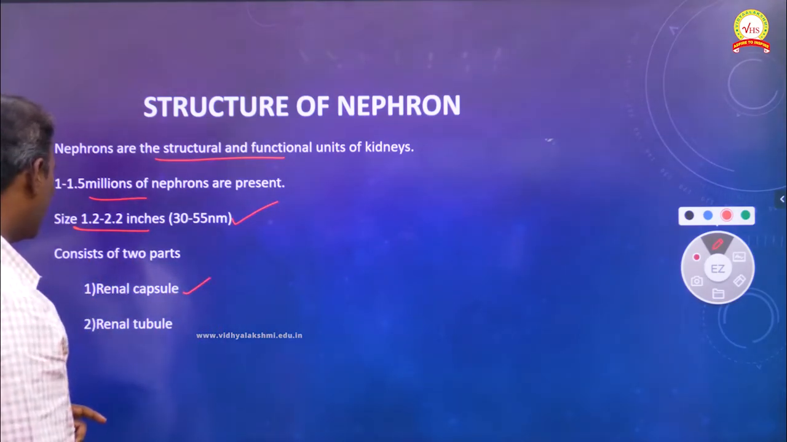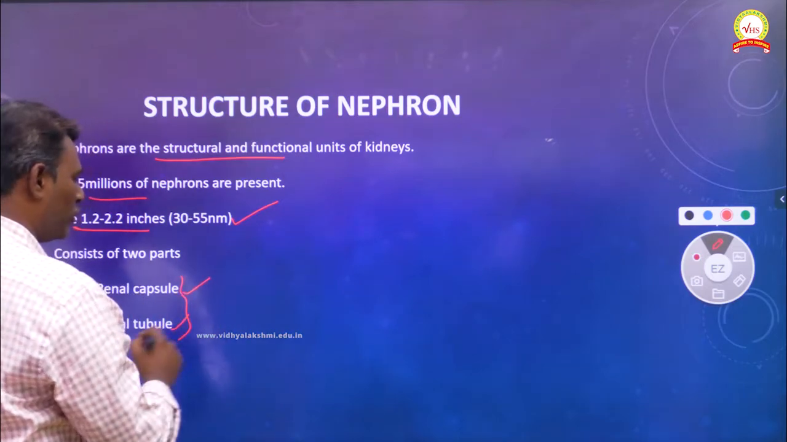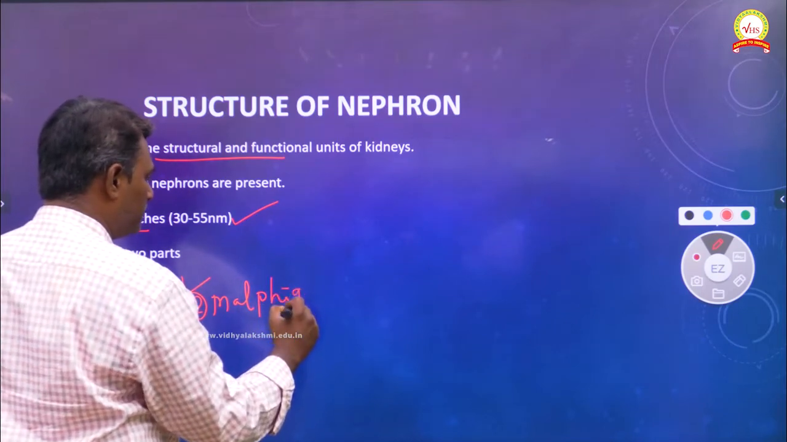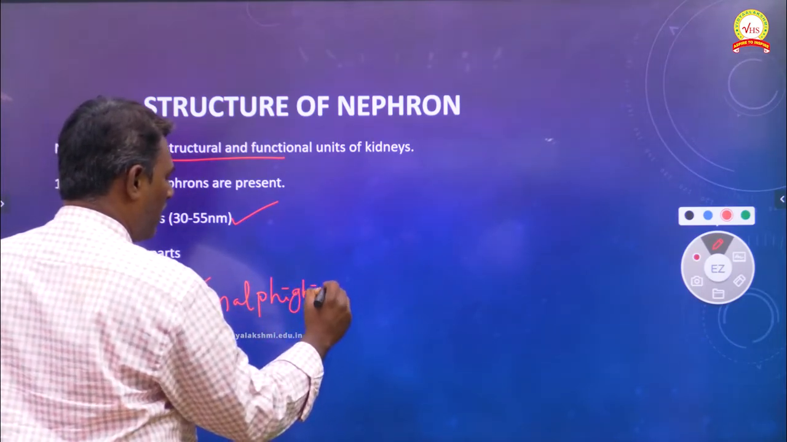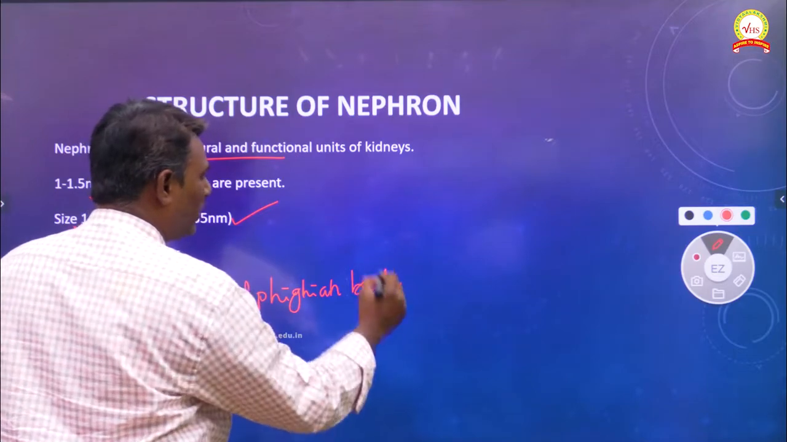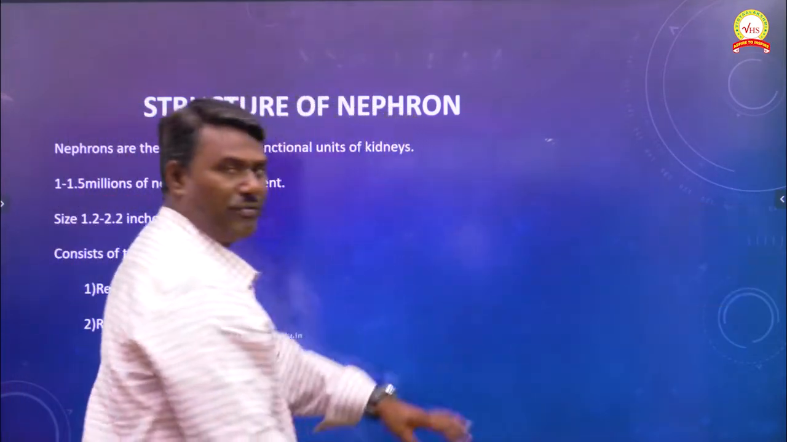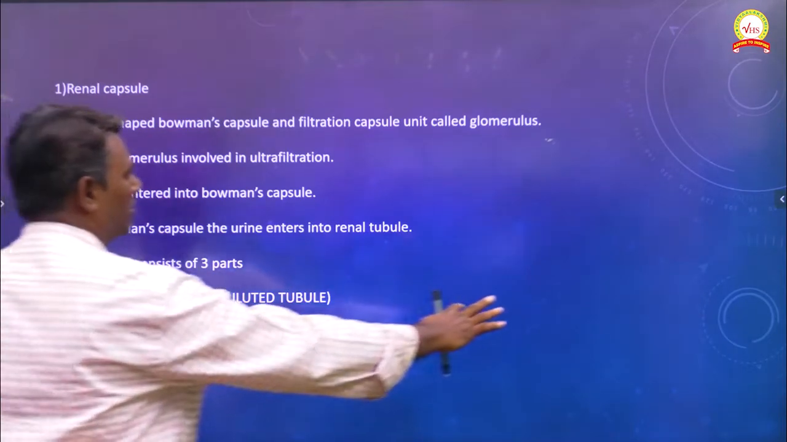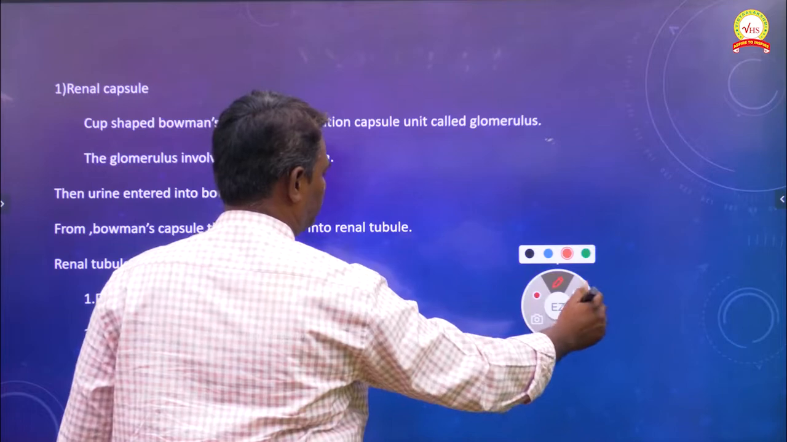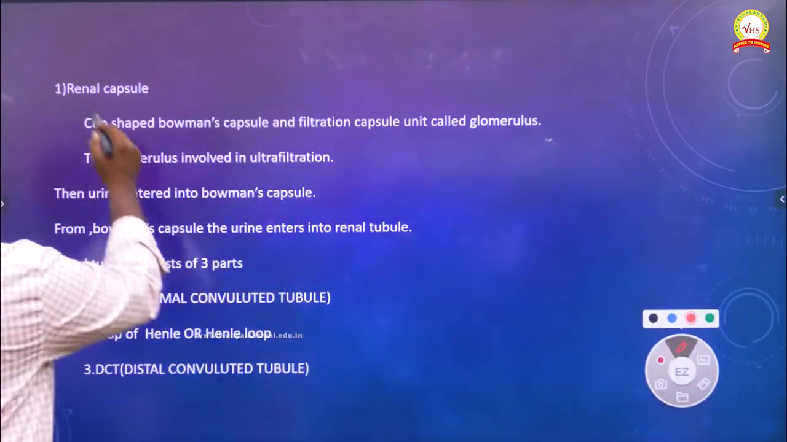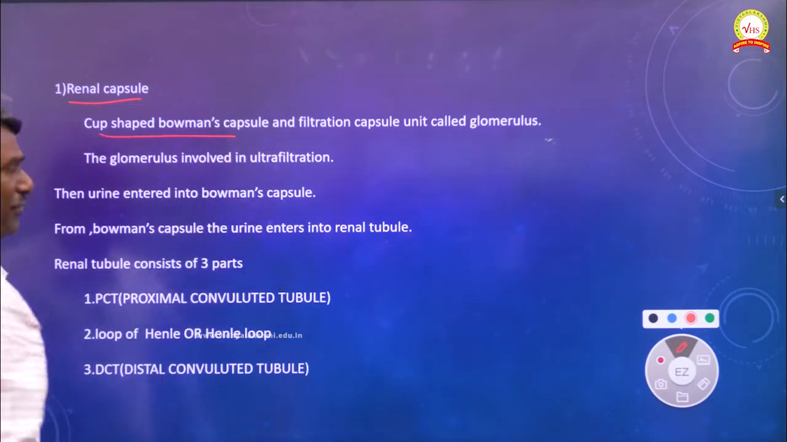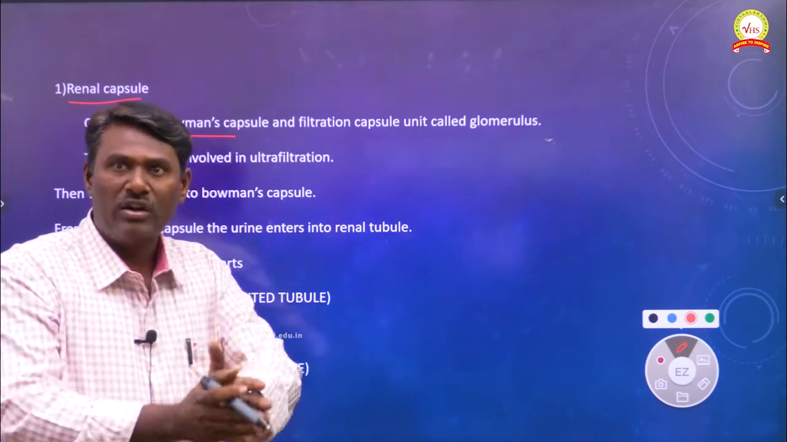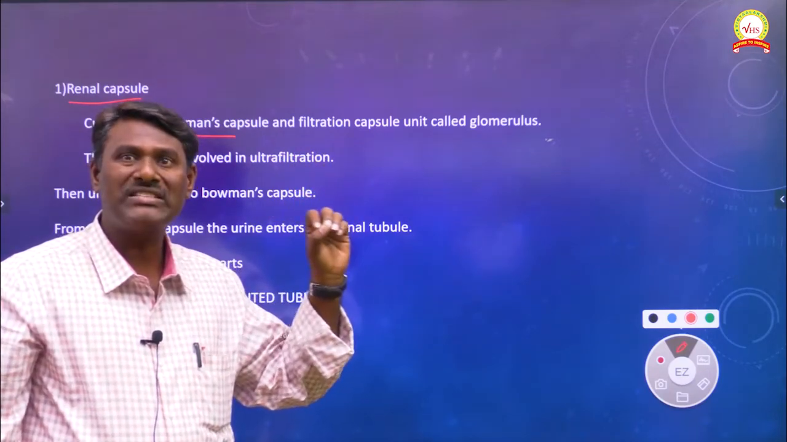They are called the renal capsule, or Malpighian body, and the renal tubule. These are the two distinct parts of the structure of the nephron. The renal capsule consists of a cup-shaped structure present within the nephron, which we call the Bowman's capsule.